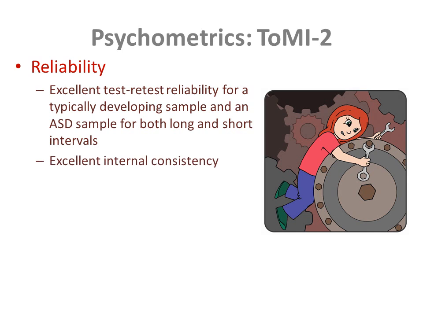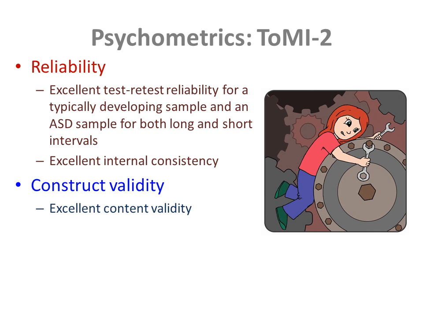The measure has demonstrated excellent internal consistency, suggesting that the measure taps a unitary construct that is theory of mind. The measure has excellent content validity and taps a wide range of theory of mind competencies across levels of development. It has been scrutinized for multiple forms of criterion-related validity, and it correlates highly with measures of social adaptive functioning, language, autism severity, and direct child performance measures of theory of mind.